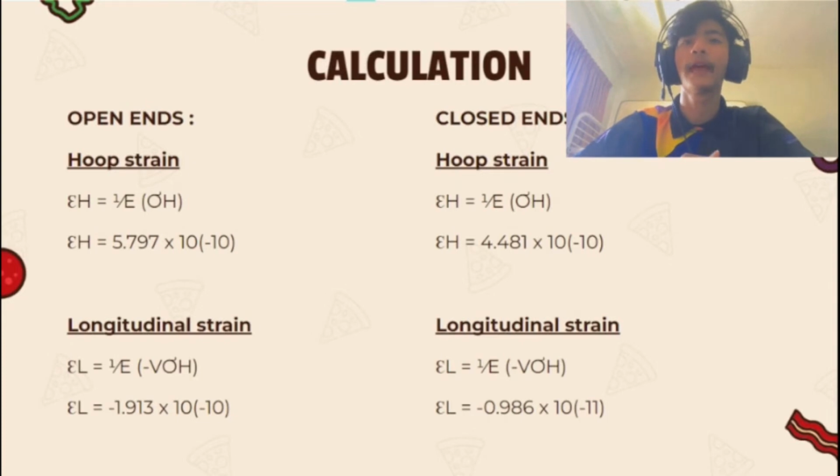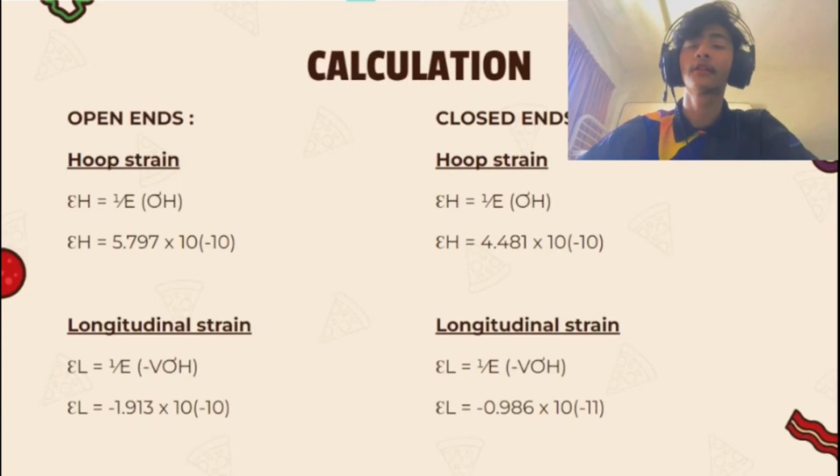Calculation for open ends: we need to find the hoop strain first and then the longitudinal strain. The formula for hoop strain is 1 divided by E times (sigma h minus nu sigma L). After we calculate, we get the value of 5.797 times 10 to the power of negative 10. Then to find the longitudinal strain, the formula is 1 divided by E times (sigma L minus nu sigma h). After we calculate, we get the value of negative 1.913 times 10 to the power of negative 10.